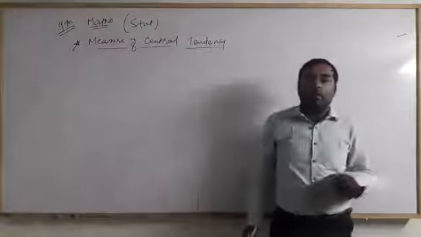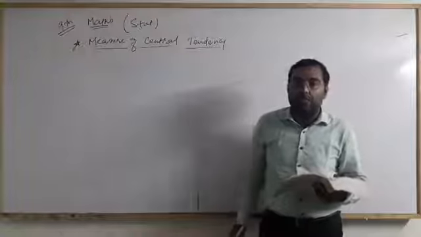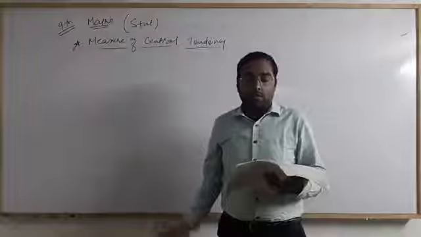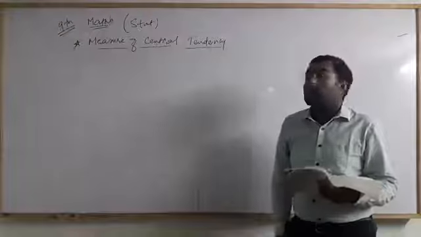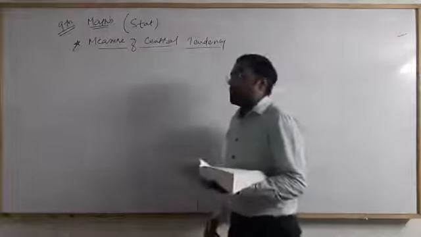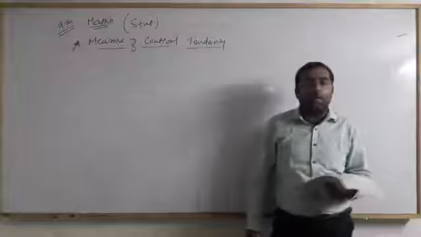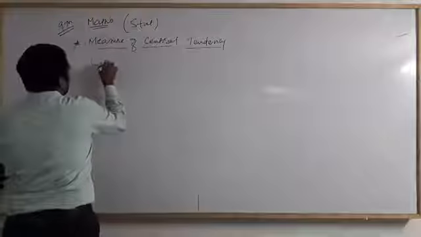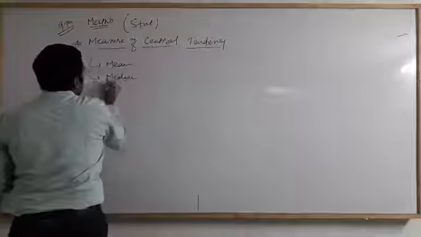some particular values contained in the statistical data, for the ungrouped data. For grouped data you will learn in standard 10, but here we learn central tendency for the ungrouped data. As per the name, central tendency, we have to find the middle value of the data. There are three types of middle values: one of them is mean, the second is median, and the third is mode.